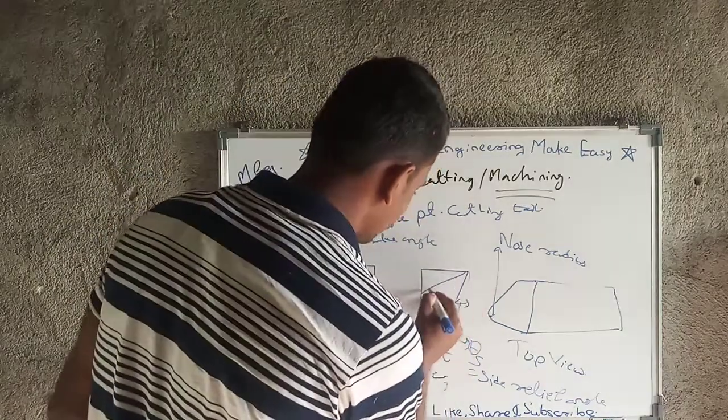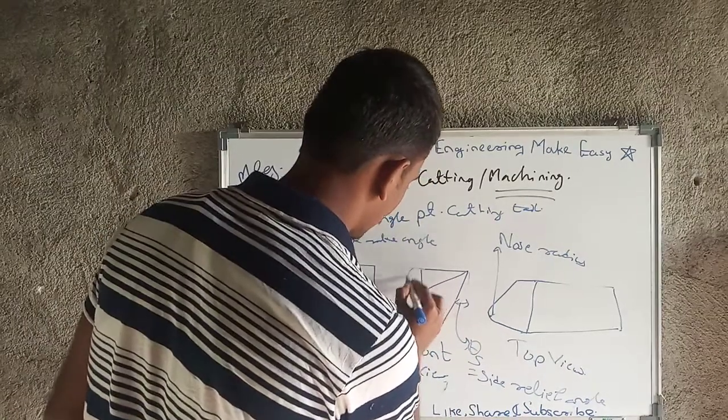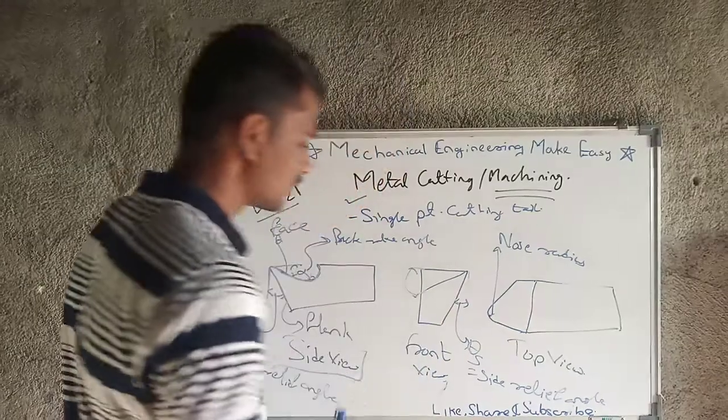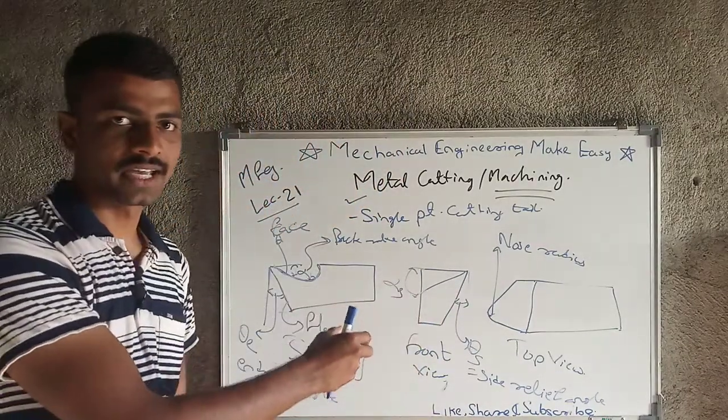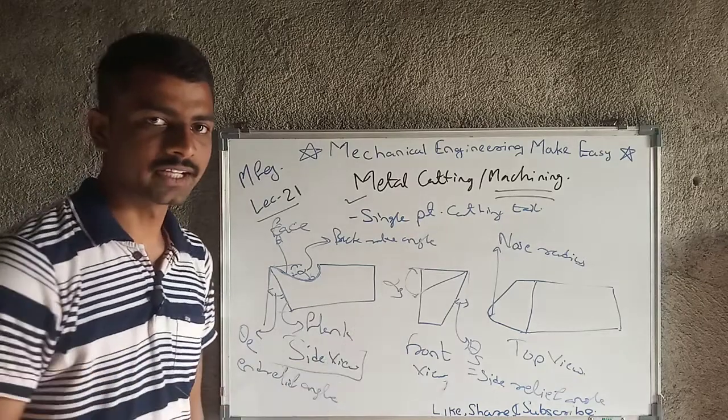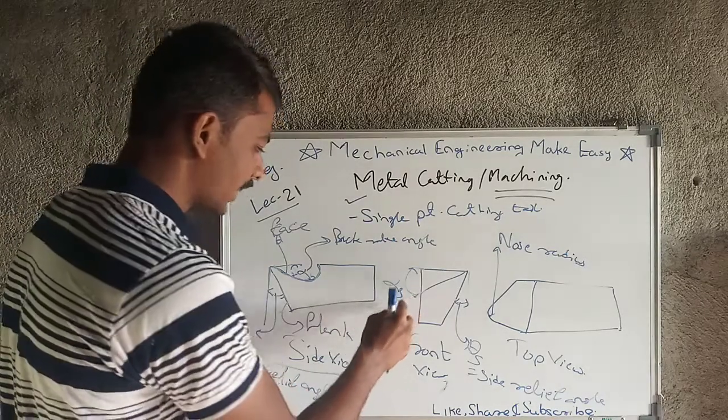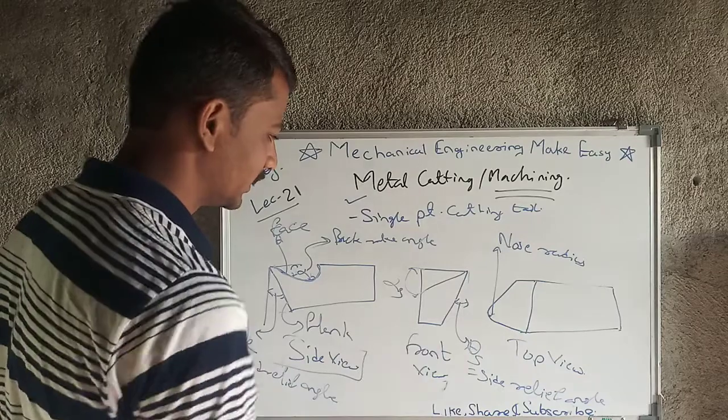Then this is also one angle, and this angle is nothing but the side rake angle, which is denoted by alpha S. Alpha S is the denotation of side rake angle. And what exactly is it?